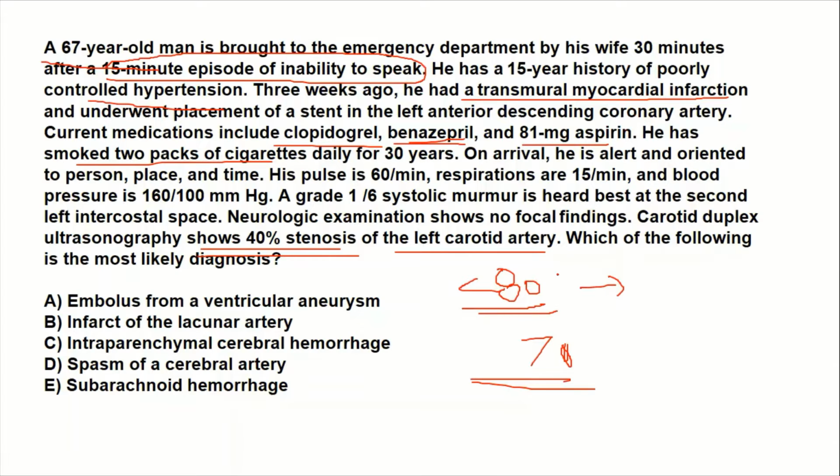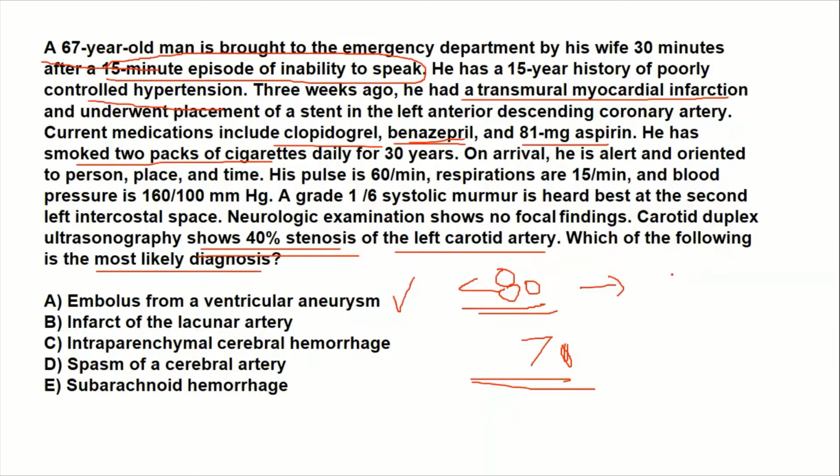So the question is asking which of the following is the most likely diagnosis. Option A is embolus from a ventricular aneurysm. Option B is infarct of the lacunar artery. Option C is intraparenchymal cerebral hemorrhage. Option D is spasm of the cerebral artery. And option E is subarachnoid hemorrhage. So in this case, the correct answer is embolus from the left ventricular aneurysm.